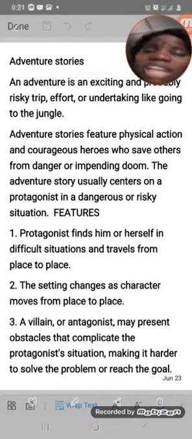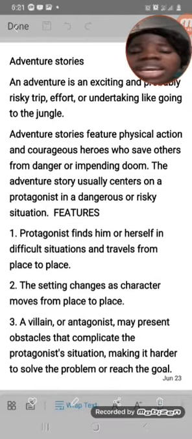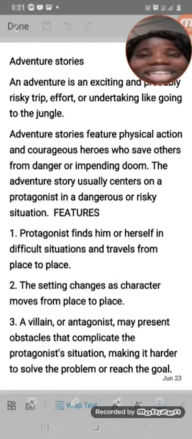There will be some challenges that the person will come across. It's a very dangerous and very risky attempt. Do you get it now? So adventure story has a character, a protagonist, the main character, who is the quester. That protagonist will be the quester, in the sense that he is the person that is questioning. He wants to find out, he is inquisitive. Do you get it? That character is inquisitive.